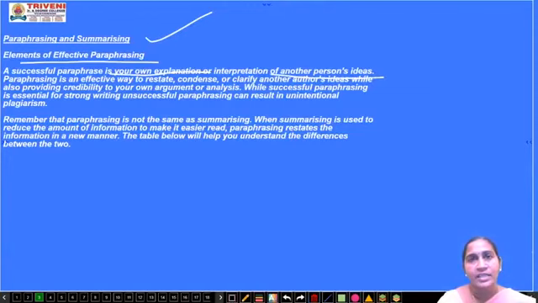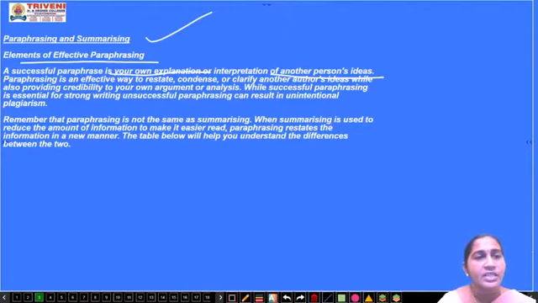If I have an idea and I have framed one sentence, when you say the same sentence, you won't use exactly the same words I have used. You will create your own words and say that sentence in the same manner without changing the sense. The important thing is that you should not change the meaning of the original paragraph.